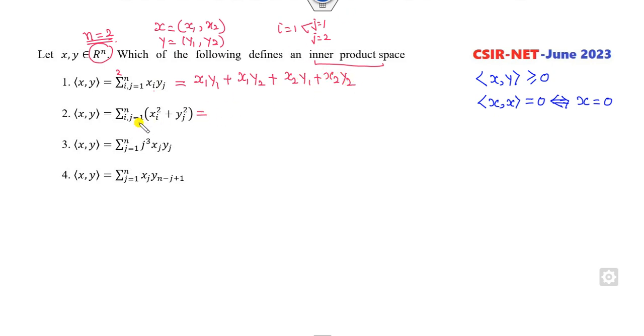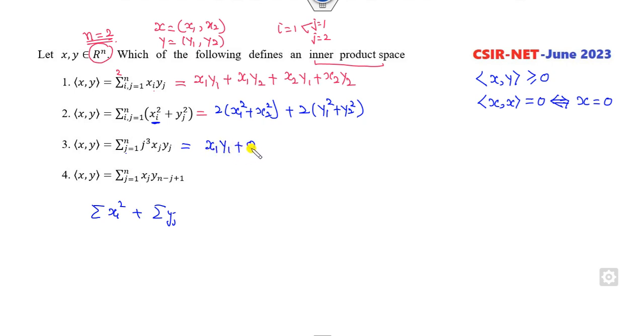Look at this second part. This is independent of j, so I can write this summation as x_i separate, y_j separate. So it's a double of x1 squared plus x2 squared, double of y1 squared plus y2 squared. This is only for j. When j is equal to 1, it is x1 y1.